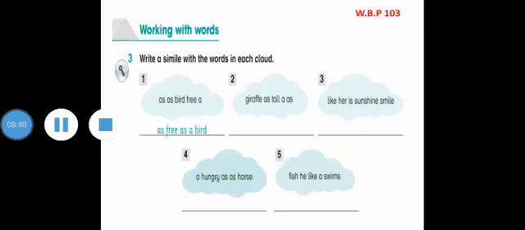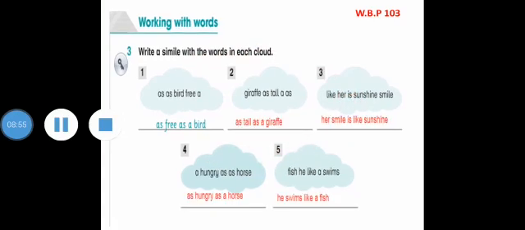Now, let's go to your workbook page number 103, working with words. Question number 3, write a simile with the words in each cloud. Yes, you have to write them in the correct order. Let's have a look on your answers. Yes, number 1 is done. As free as a bird, as, then the adjective, then as, and the noun bird. As tall as a giraffe, as, the adjective tall, then as, a giraffe, the noun.